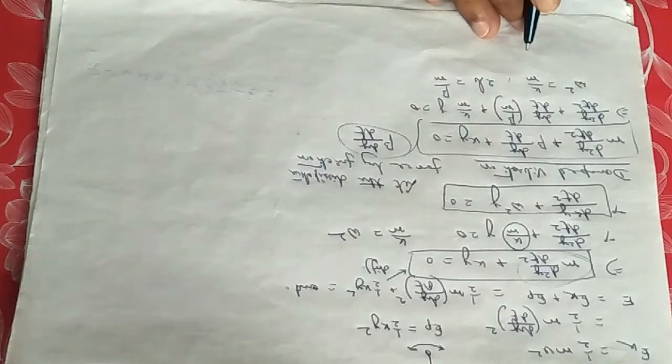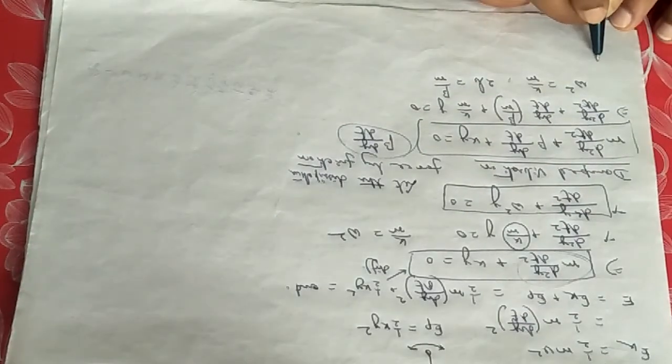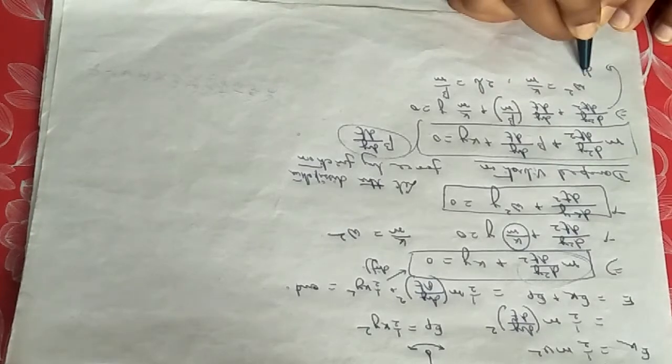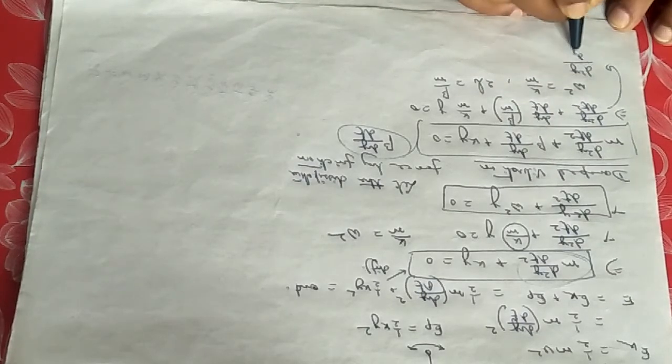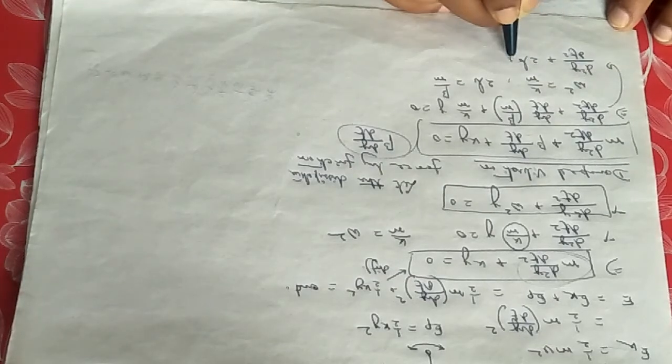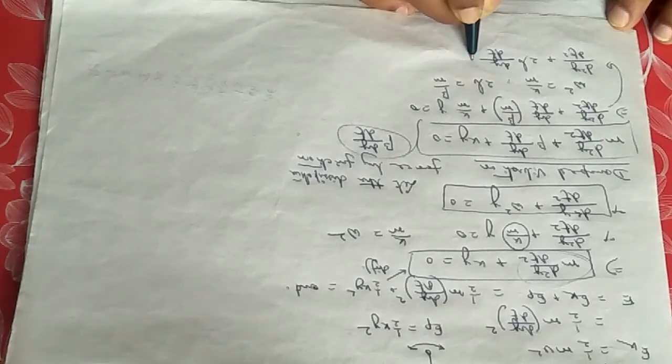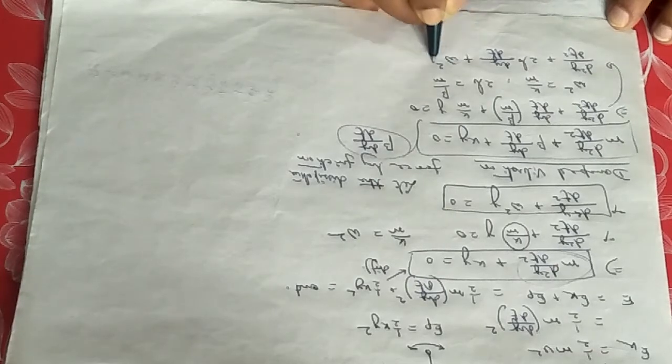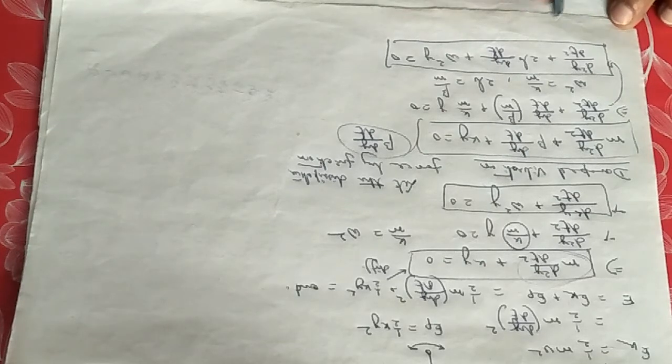So rewriting this equation, we will get d2y/dt2 plus 2b into dy/dt plus omega square into y equals 0, and this is the differential equation of damped vibration. Now we have to find out its solution.